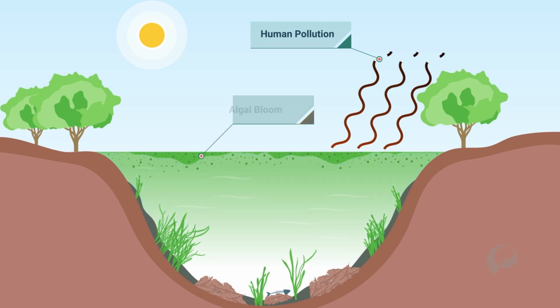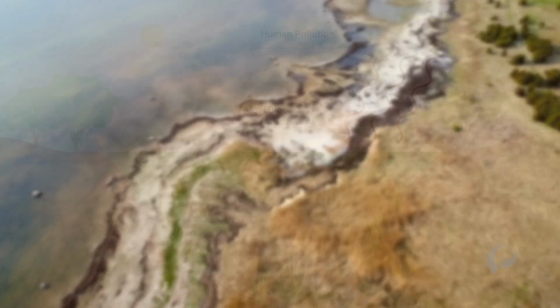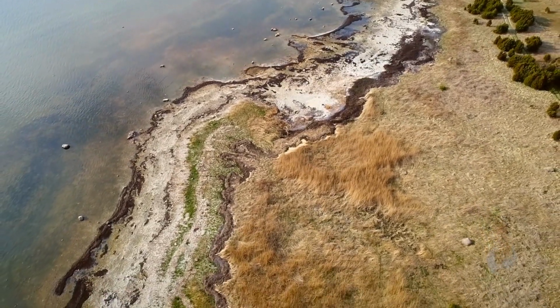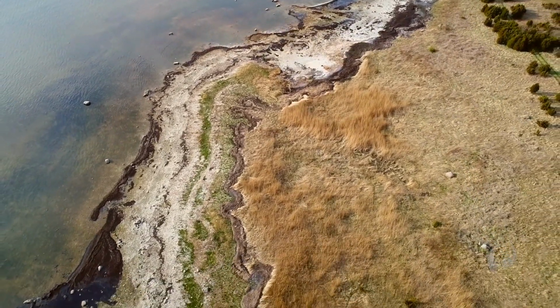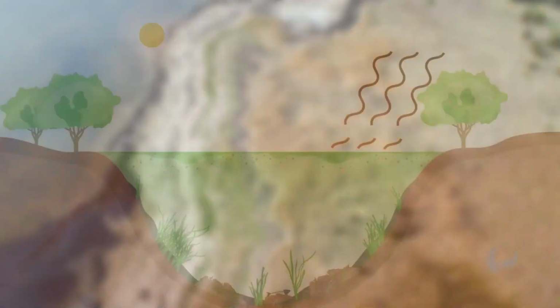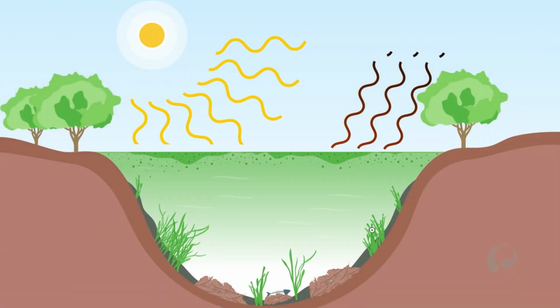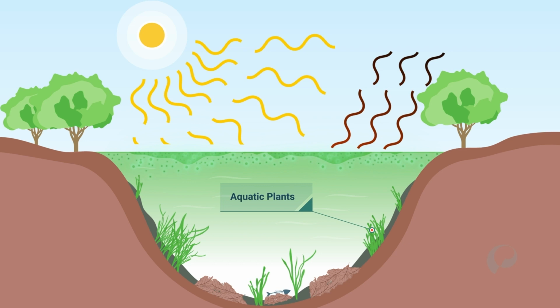blooms. While algae does release oxygen when it undergoes photosynthesis during daylight hours, it also consumes large quantities of oxygen at night during respiration. And it blocks sunlight from reaching aquatic plants lower in the water column. When other producers in the aquatic environment are outcompeted for light, they eventually die.